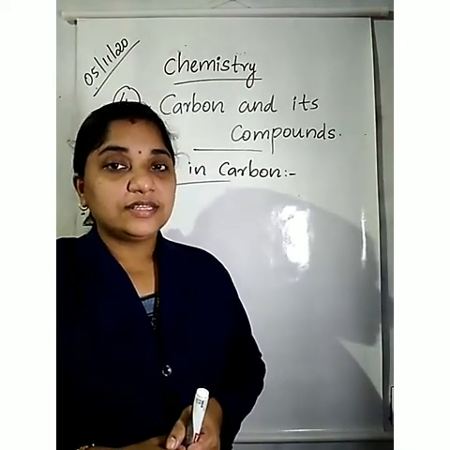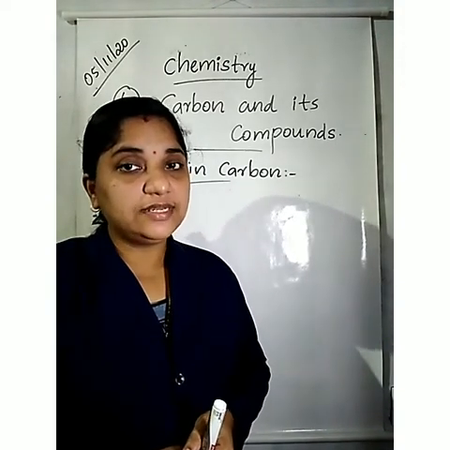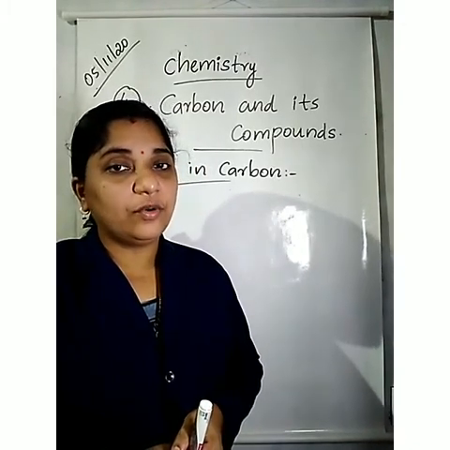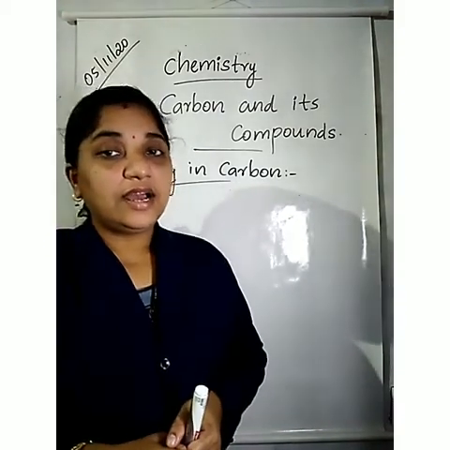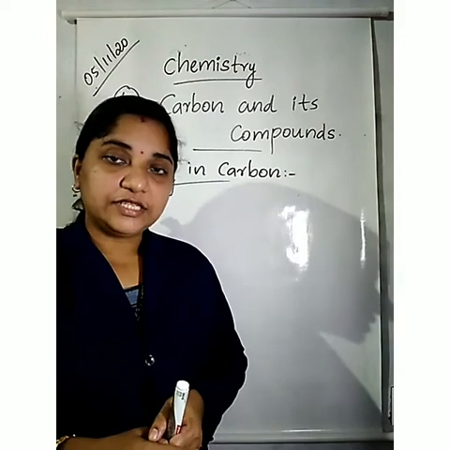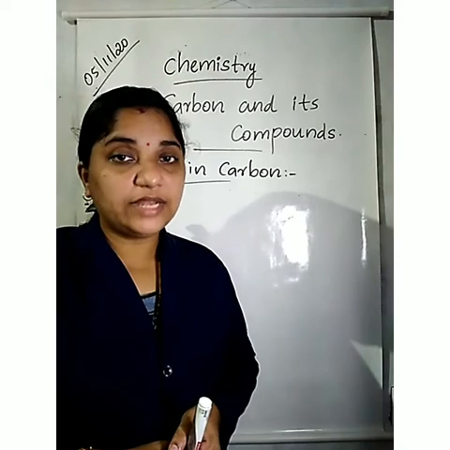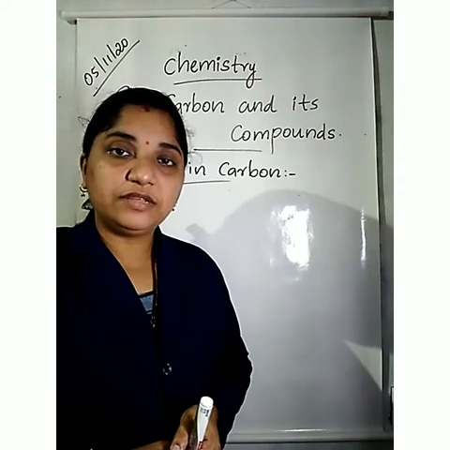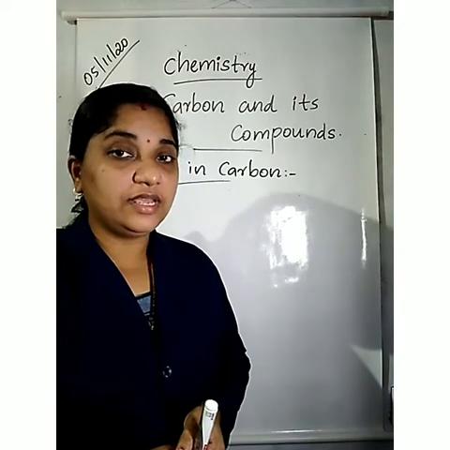Ionic compounds are formed by the attraction between ions. That is why ionic compounds have high melting points and boiling points. The force of attraction between the ions is very high.